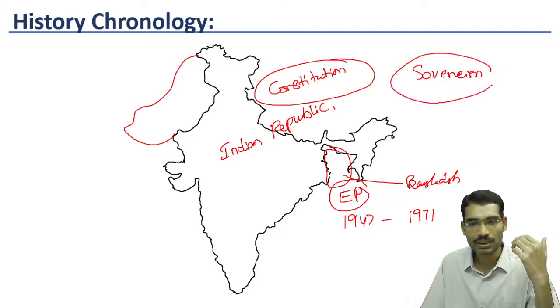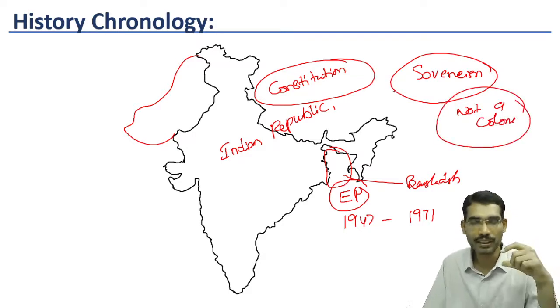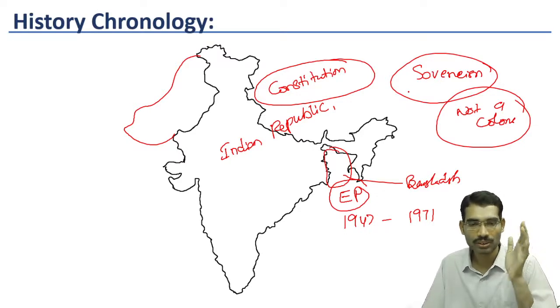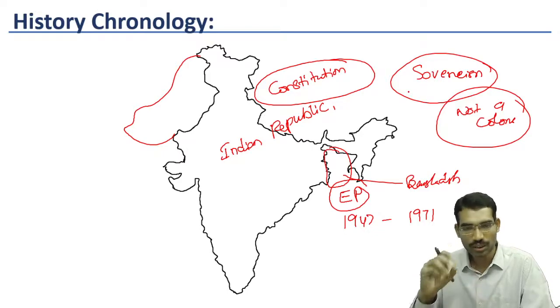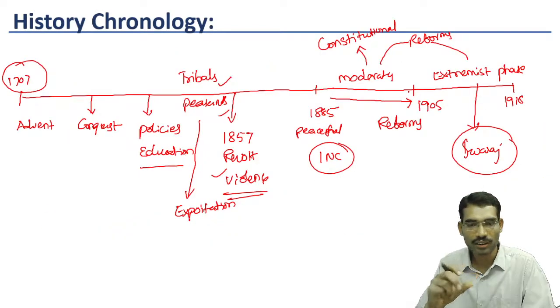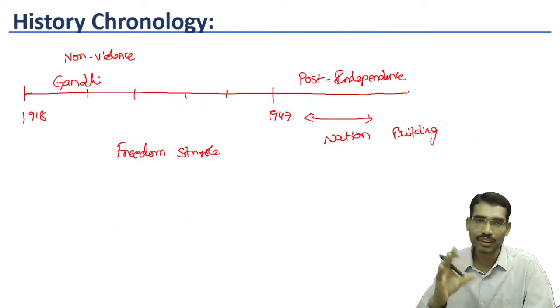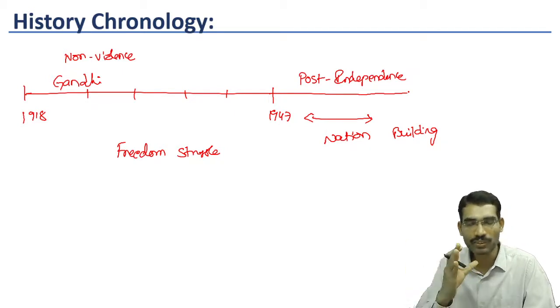Sovereign country means we are not a colony. We are no more a colony, we are independent and we take our own decisions. So this is the independence in 1947 and the constitution. Through this constitution, we are ruling after 1947, or to be specific, 1950 onwards.